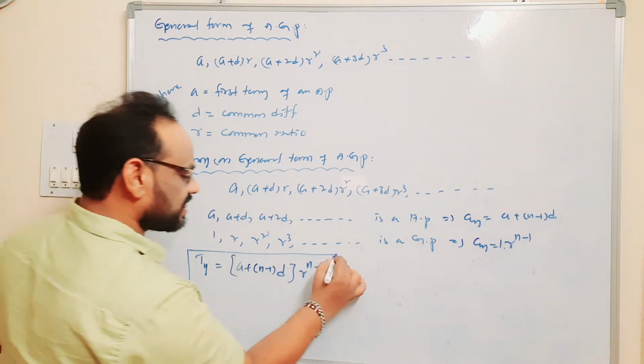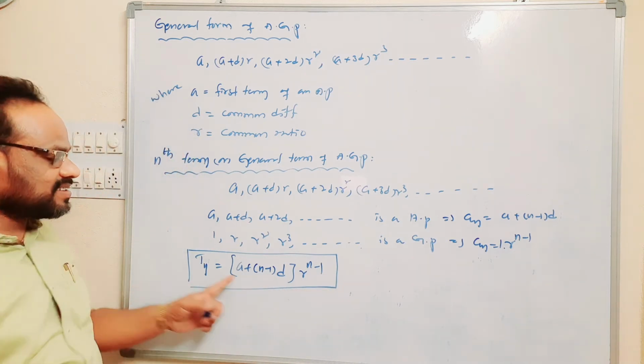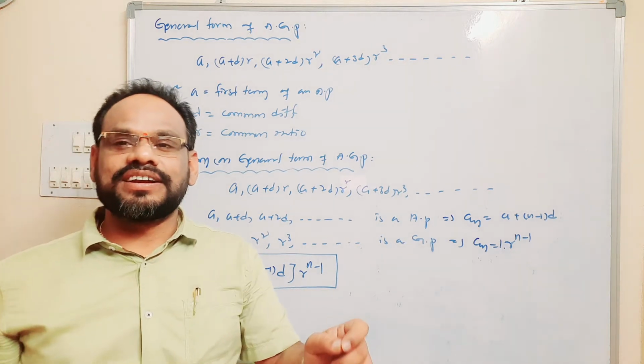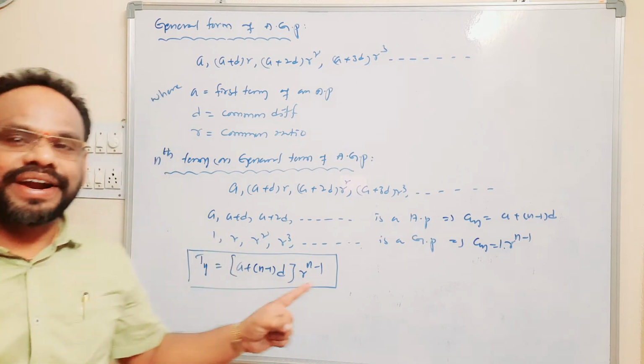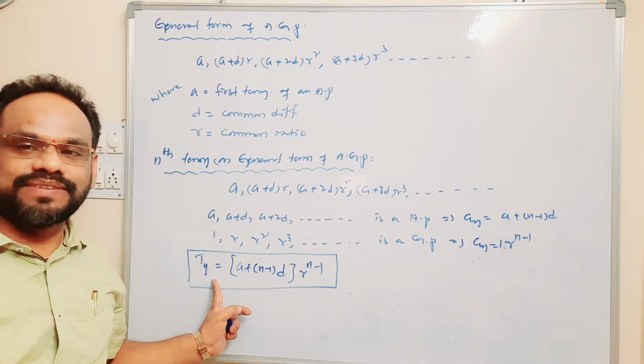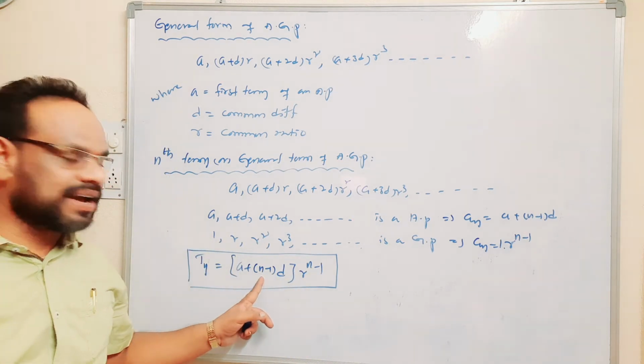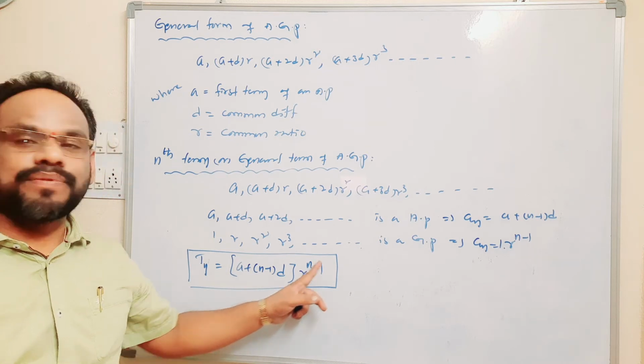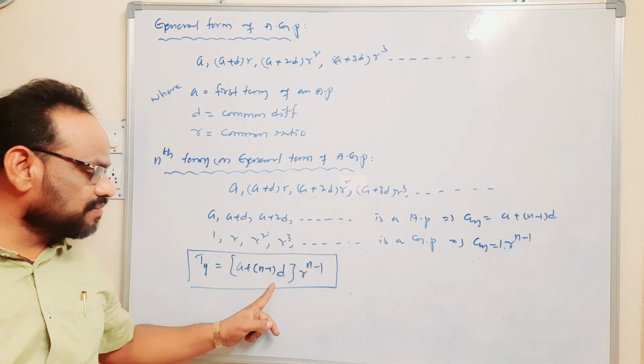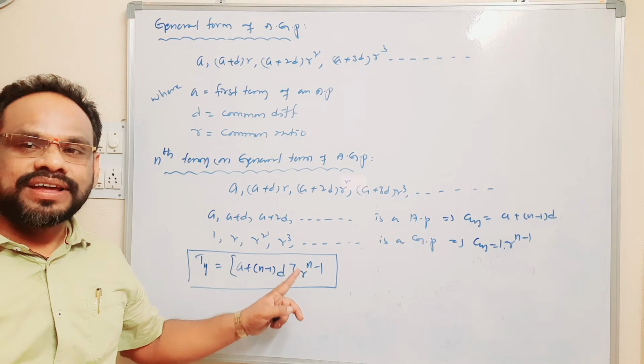So the nth term or general term of an arithmetic and geometric progression is Tn is equal to a plus n minus 1 into d into r power n minus 1.